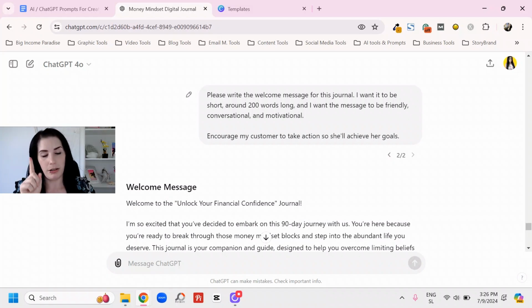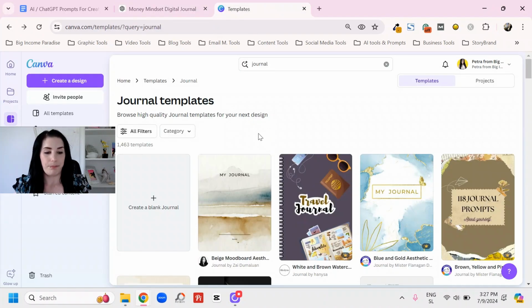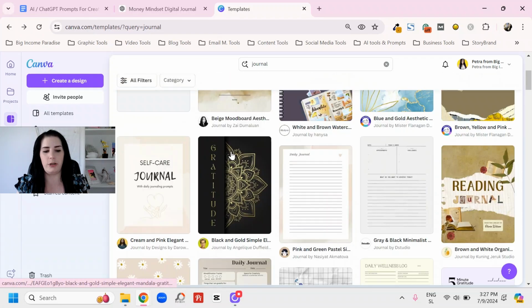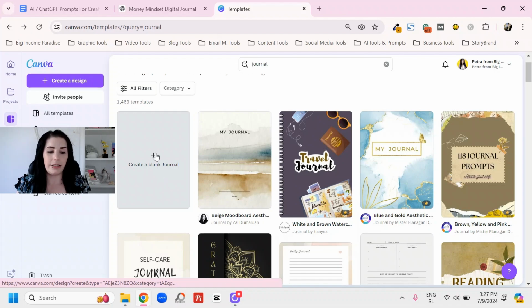Oh, before I finish this video, what you should do is, when you have the whole outline and the whole product done in Google Docs, you can go to Canva, type in journal, and use the templates there. Pick and choose the one that you like, or start from a blank page.